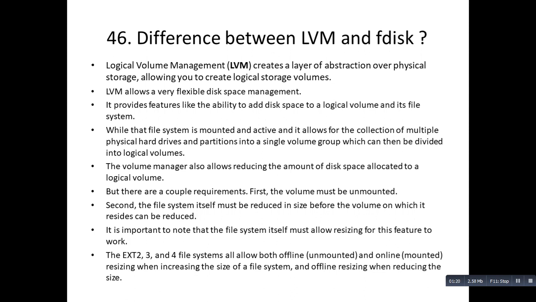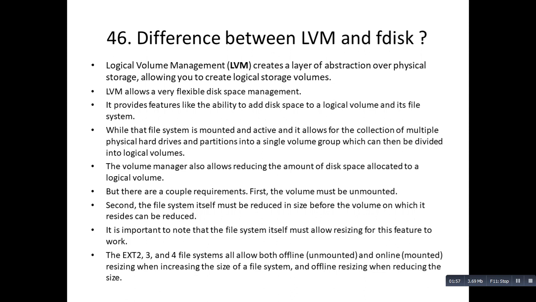It provides features like the ability to add disk space to a logical volume and its file system while that file system is mounted and active. It allows for the collection of multiple physical hard drives and partitions into a single volume, which can be divided into logical volumes. That means you can combine one or more physical hard drives so that you can use them as a single volume and also create logical volumes on it.